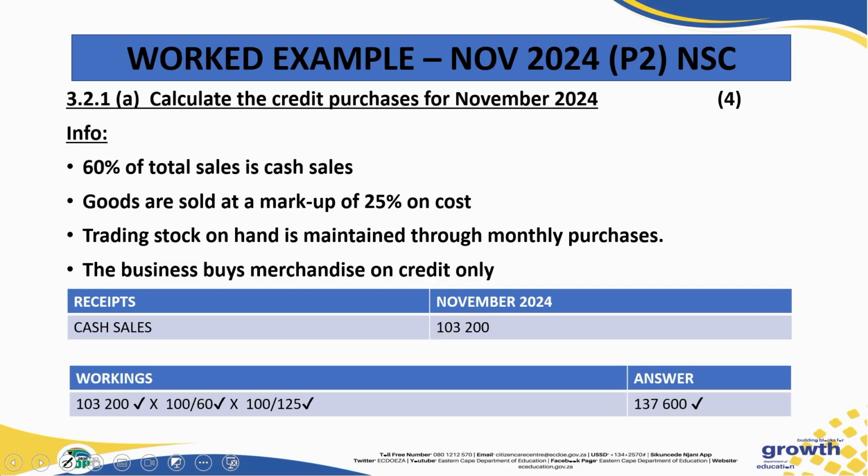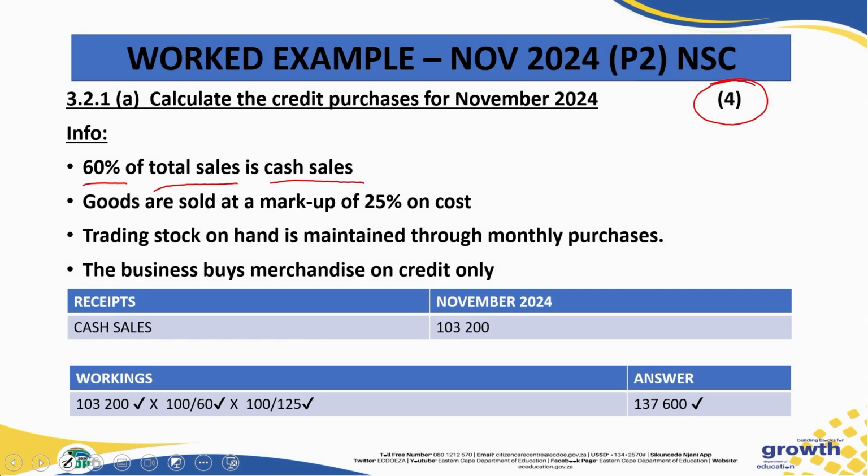Let us look at a few more examples from the same paper. 3.2.1a, you were asked to calculate the credit purchases for November 2024 for 4 marks. Okay? So there's certain information that you need. The information that was necessary for you to calculate this was that 60% of the total sales is cash.